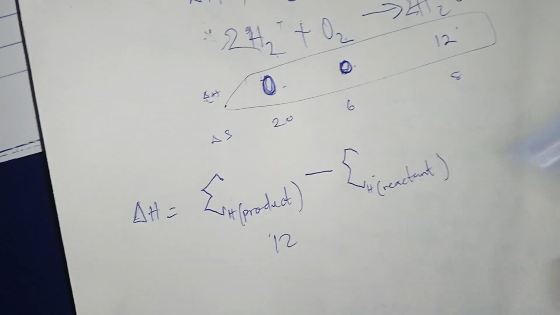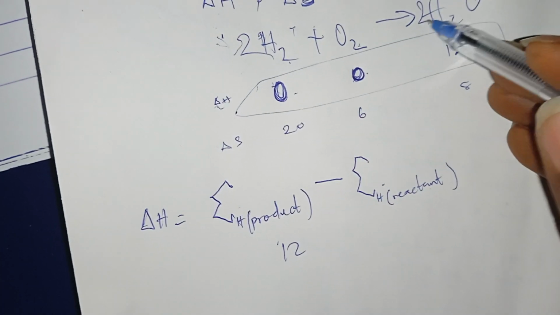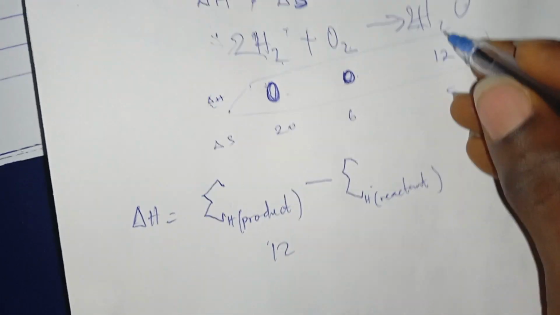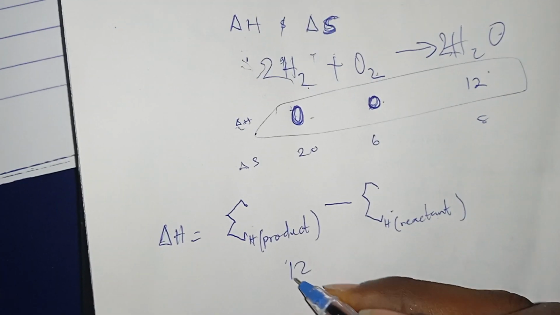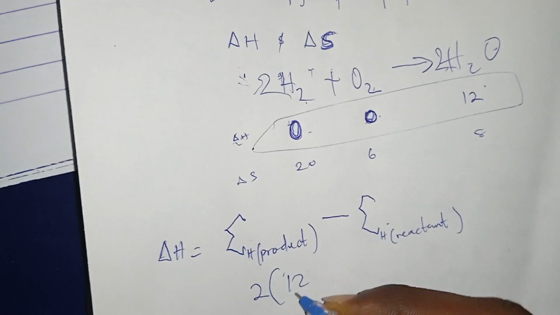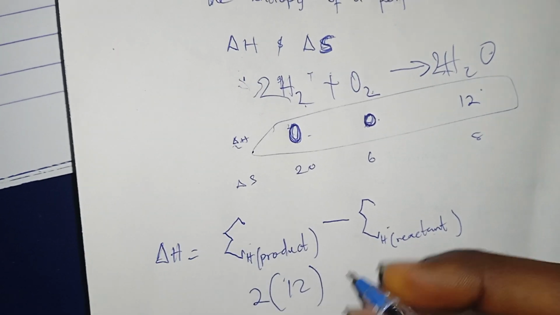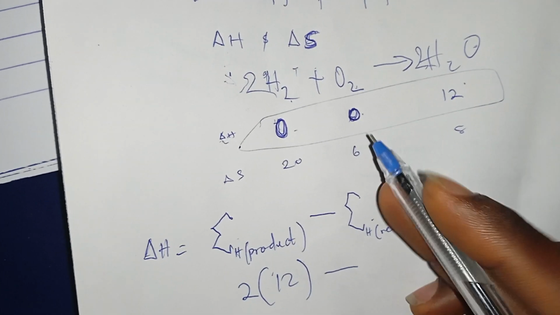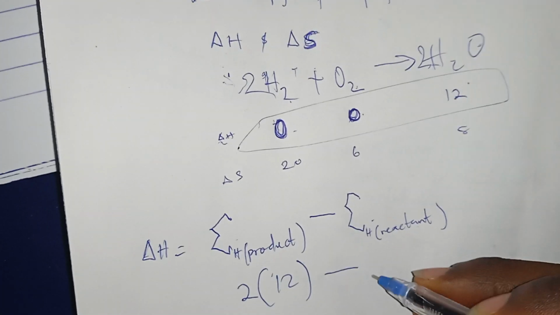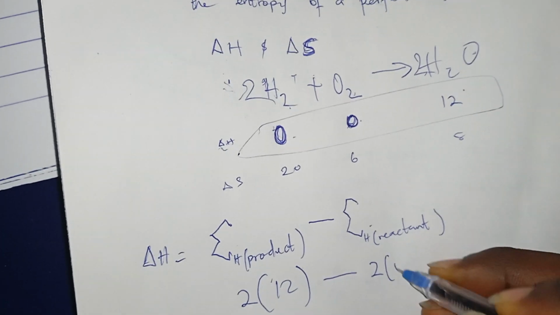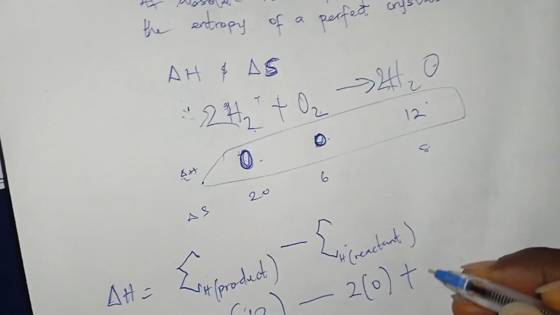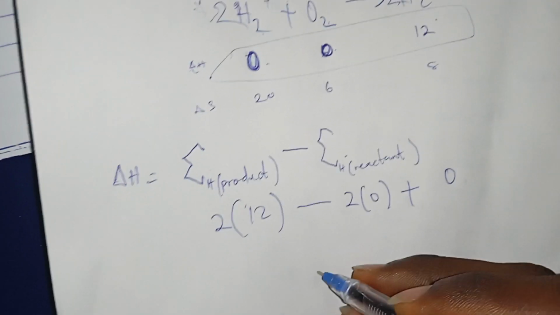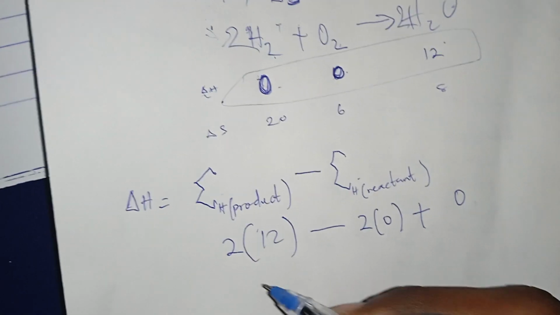Then put 2 here. This becomes 4. So that means that here hydrogen is now 2. So I will now have for the products, this is the product, this is the product. So I will have 2 times 12, then minus whatever I have here, which is 0. So I have 2 into 0 plus 0. So this is how you calculate enthalpy change.